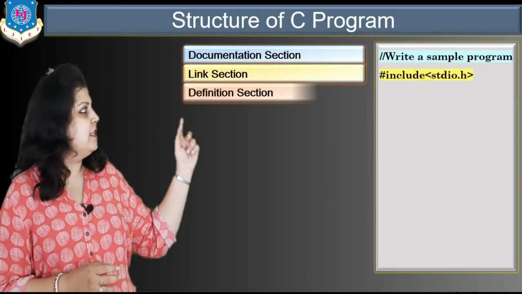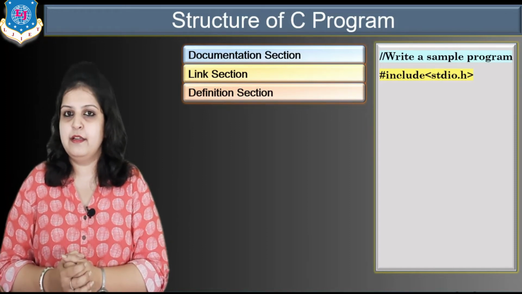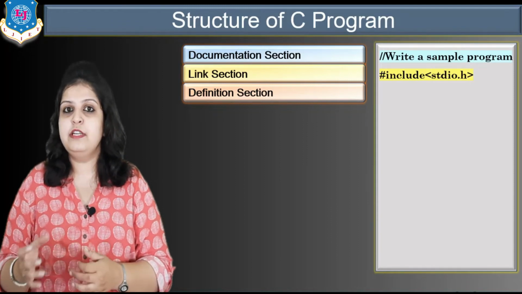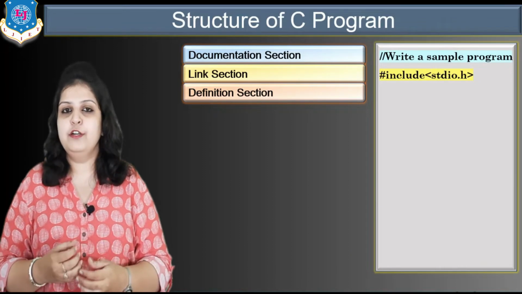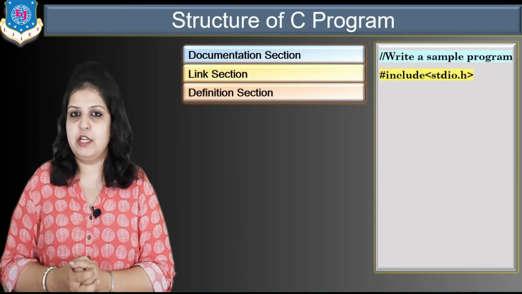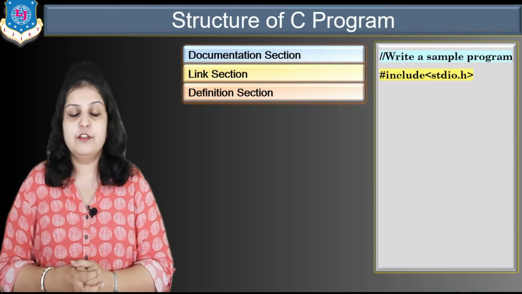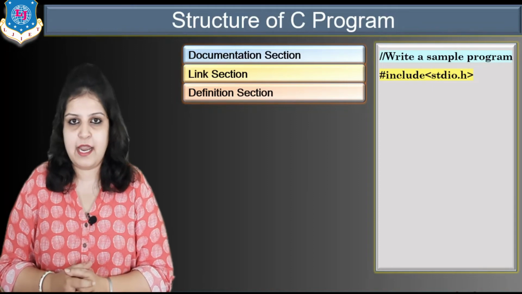Then the next section is the definition section. Again it is an optional part, and the definition section is used to define all symbolic constants. Means if you want to do any arithmetic operation, just take one example, area of circle. So what is the formula of area of circle? It is pi r square, right?